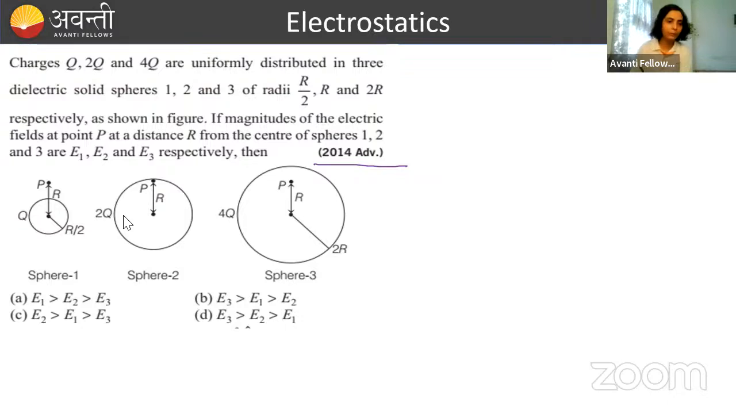So quickly tell me what the answer will be. Again, I am giving you 2 minutes. Read the question fast and then apply the formula. Simple formula use करना है यहाँ पे, nothing else. And this time I want answers.